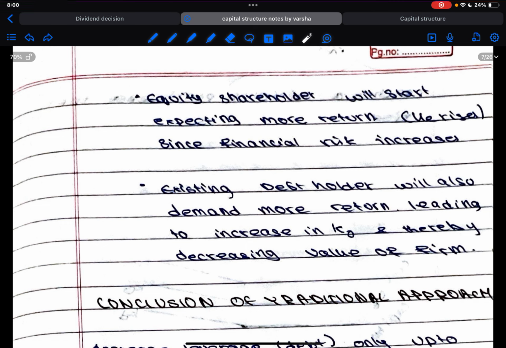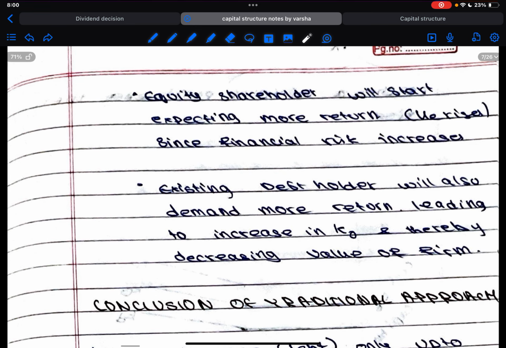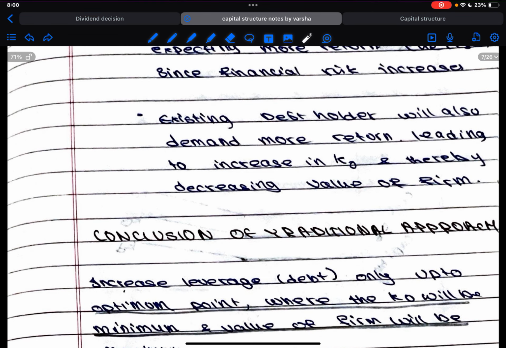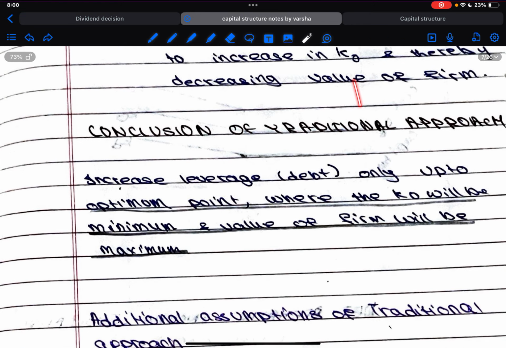We want it to generate more income so that it can meet the fixed expenses like paying interest to the debt and all. So all the risk factor will be covered with the help of increasing return. So that's how it works. Then the existing debt holder will also demand more return, leading to increase in KO. So this way it keeps adjusting, just like demand and supply, it fluctuates and adjusts itself.